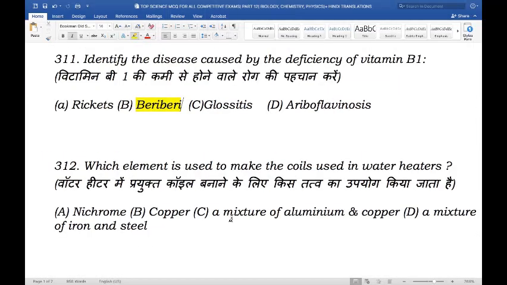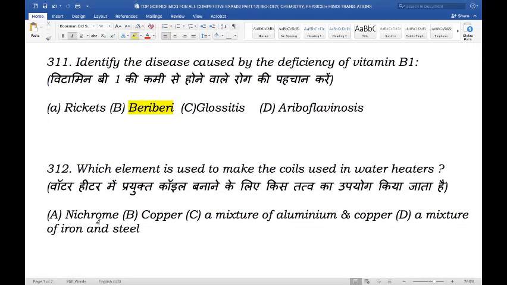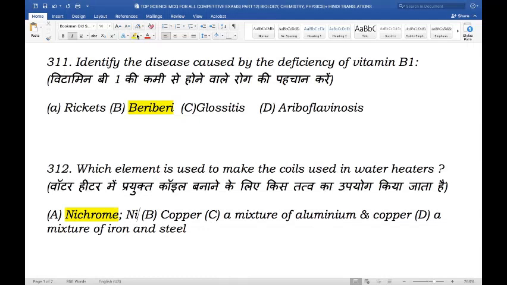Next question. Which element is used to make the coils used in water heaters? So the coils used in water heaters, what is that element called? Is it nichrome, copper, a mixture of aluminium and copper, or a mixture of iron and steel? And the right answer here is nichrome. Nichrome is a non-magnetic 80/20 alloy of nickel and chromium. It is the most common resistance wire for heating purposes because of its high resistivity and resistance to oxidation at high temperature.